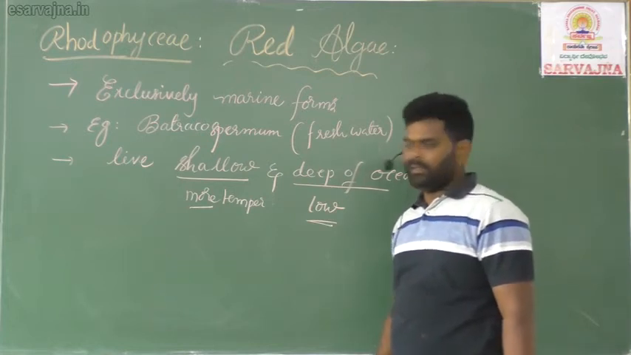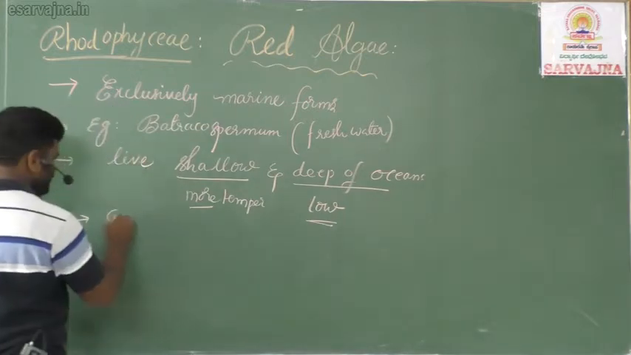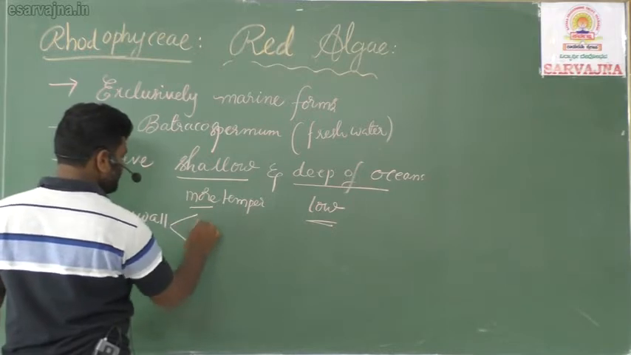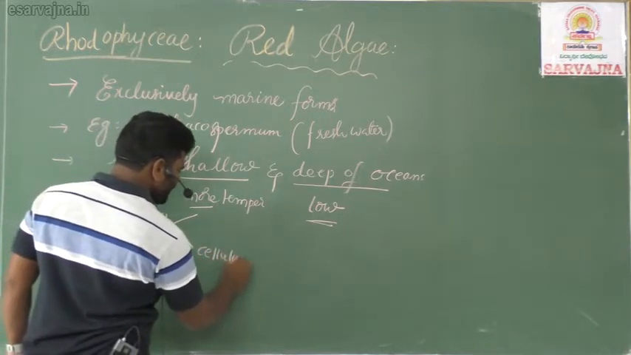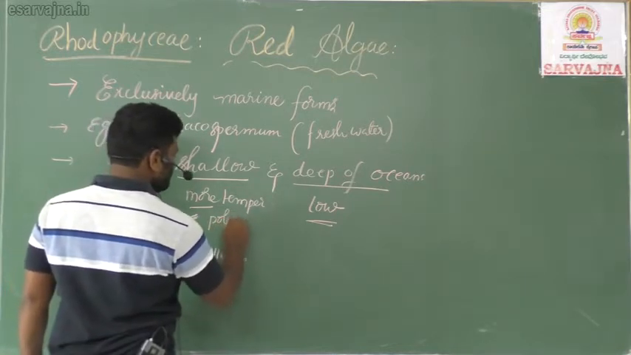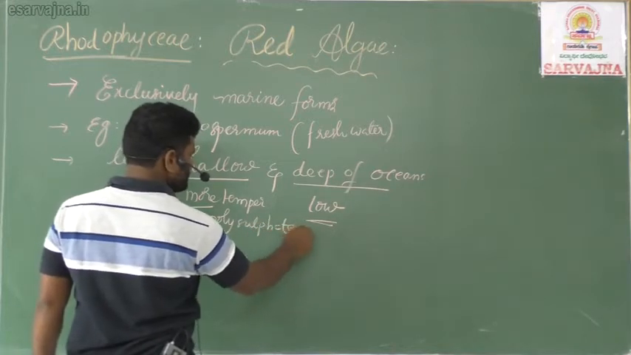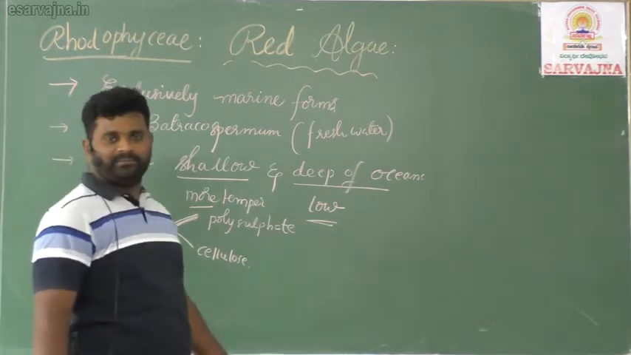Are you understanding? Next important character, I told already, the cell wall. The cell wall has two layers. The inner layer is always cellulose, right? And the outer layer is polysulfate esters, I told. What are polysulfate esters? Like calcium carbonate. This is an important characteristic feature of the cell wall.